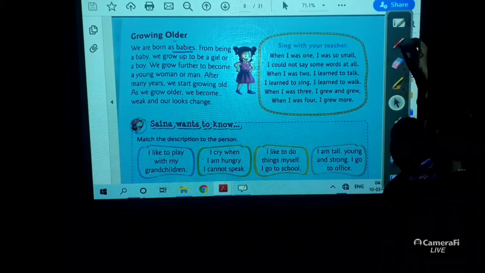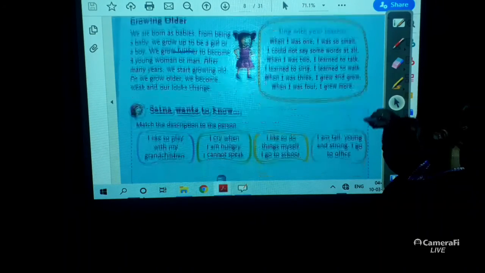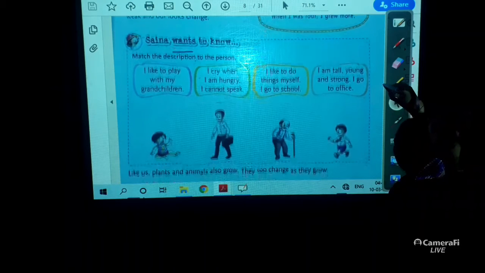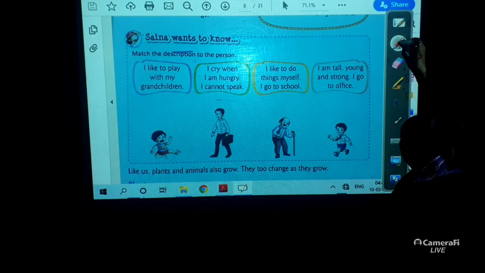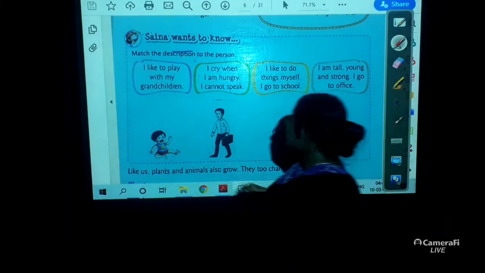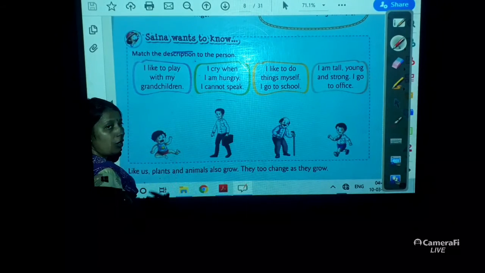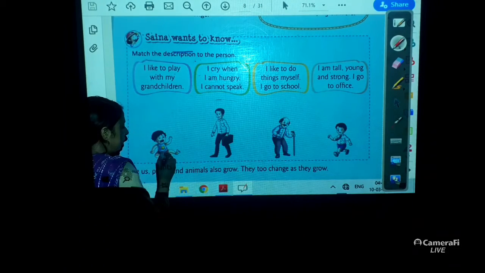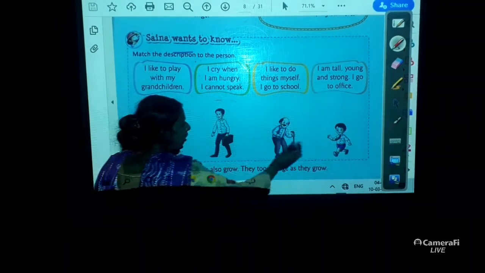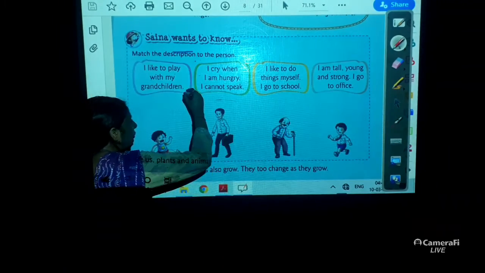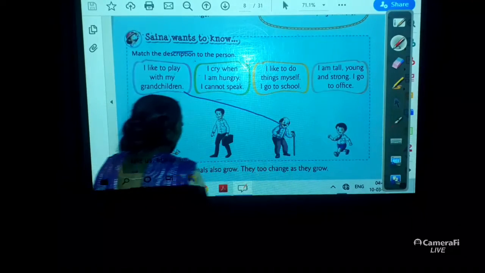Yes. Now, the next part. Shaina wants to know. Now match the following. You need to match it. I like to play with my grandchildren. Which form of a human? Baby form, young, old, or like little grown up? This old one. So I will match it like this.